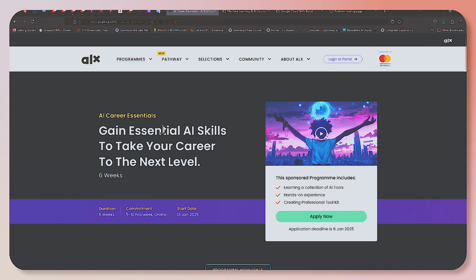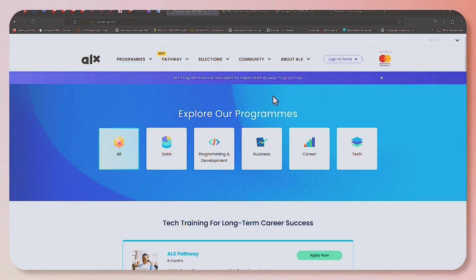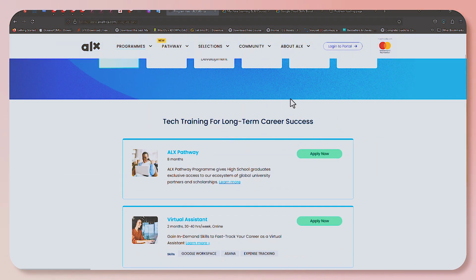And one thing you should know about ALX is they have other programs as well. So not just the AI Career Essentials, there are other programs that range across programming and development, business, career, tech, and then data. So I'm going to just go through them briefly. If you are interested in taking any other course, you can take another course from them.